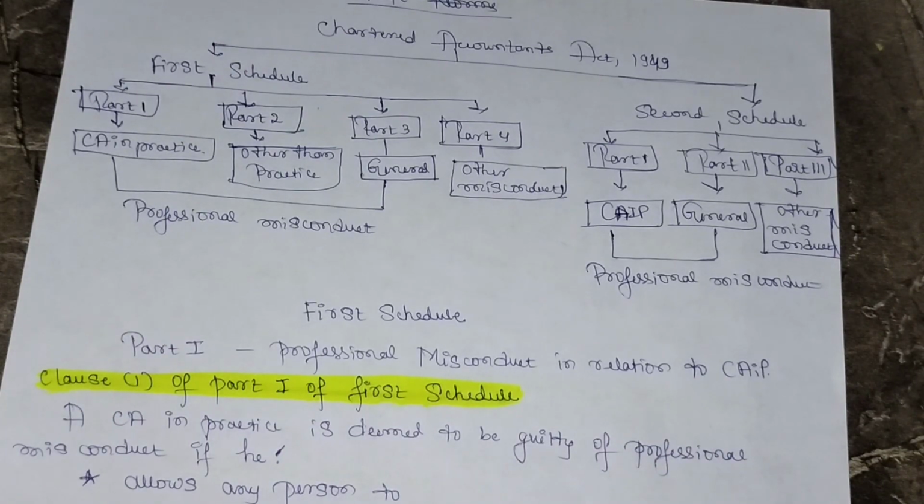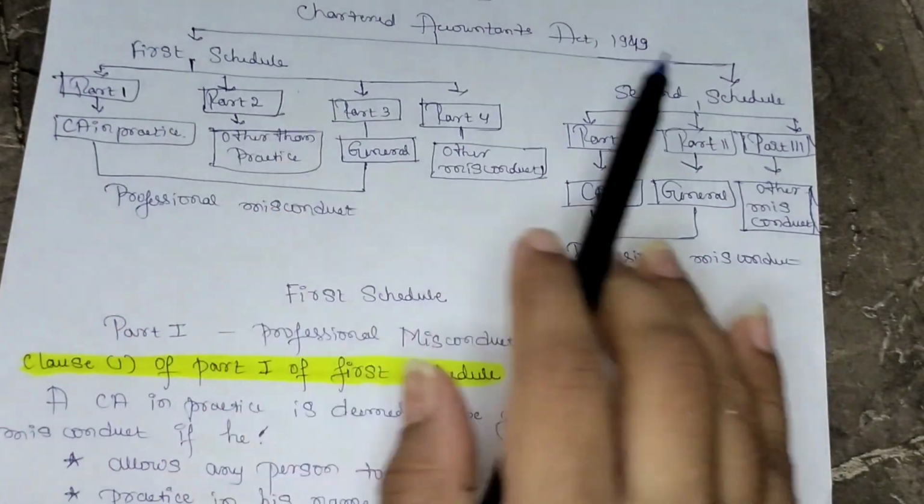In today's video, we will go through clause 1 and clause 12 of the first schedule of the Chartered Accountant Act 1949. Before going to clause 1, we will see what the first schedule and second schedule are and what parts are covered under them. So the Chartered Accountant Act 1949 has two schedules: the first schedule and the second schedule.